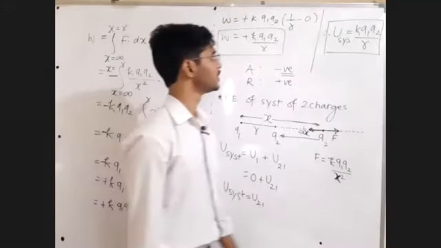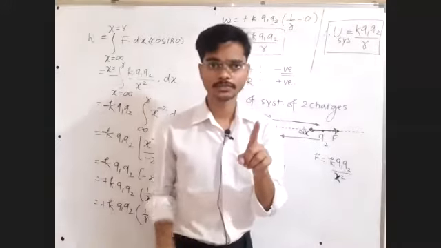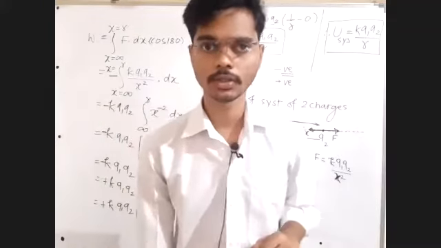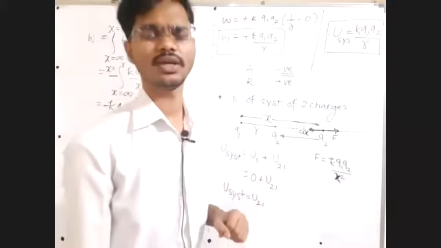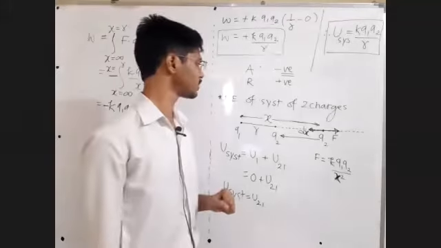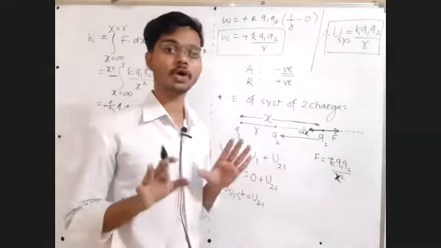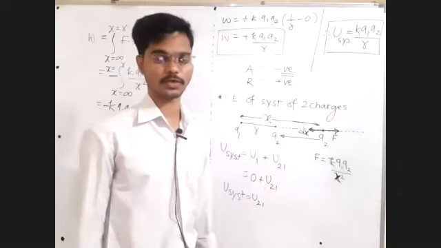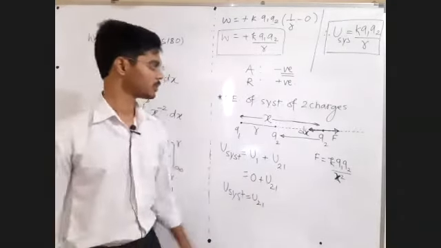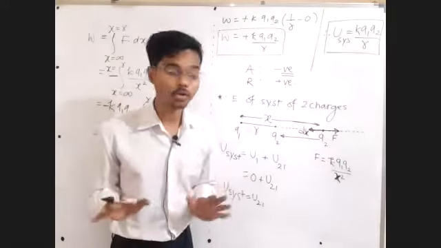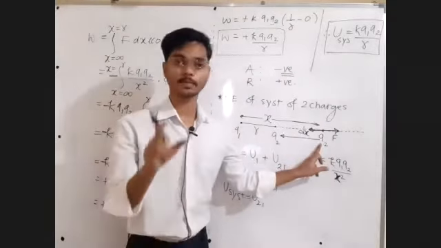Now you check. Take one positive charge. U is equal to negative of external work done. Now here the direction of external force I am not specifying, because actually we do not know whether these two charges are positive or negative.